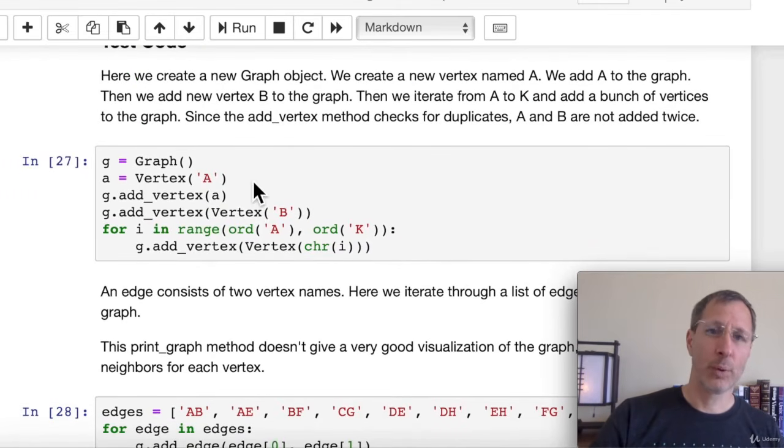And our test code, well, we'll create a new graph G here. And then there are a few different ways to add vertices to that graph. Here's 3 different ways.